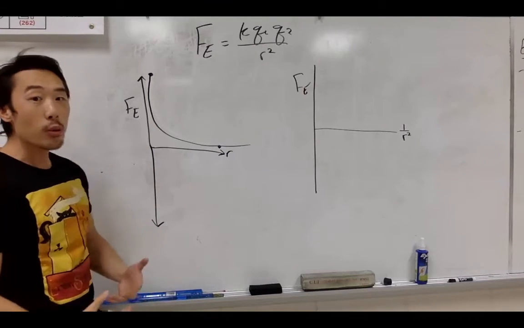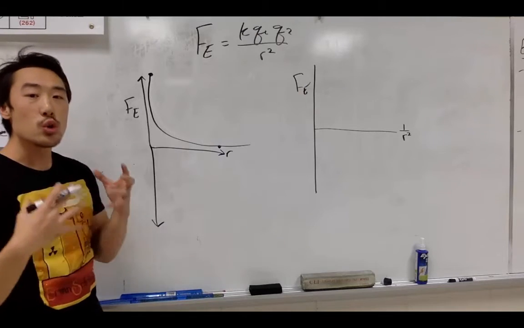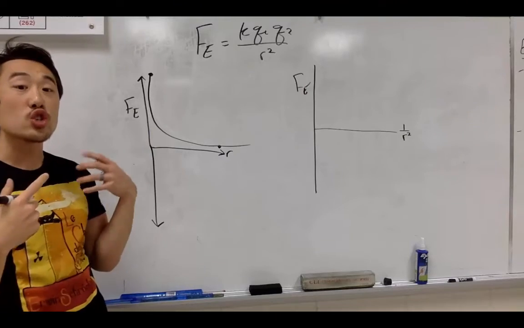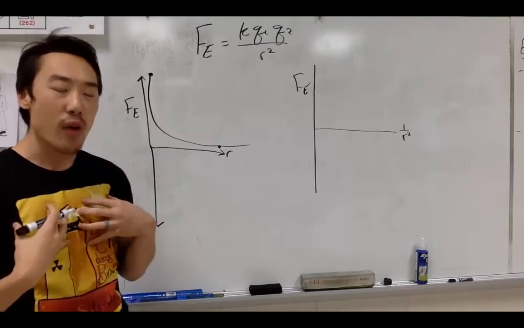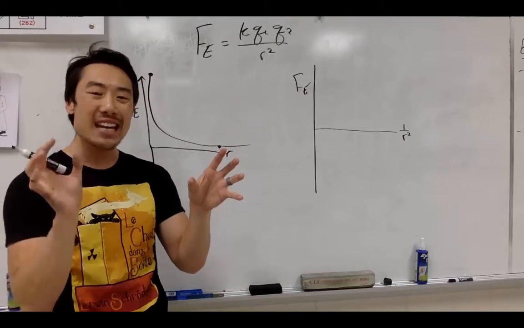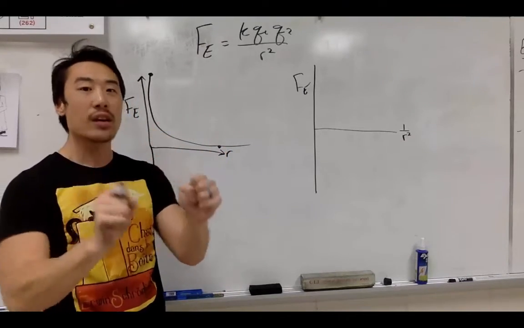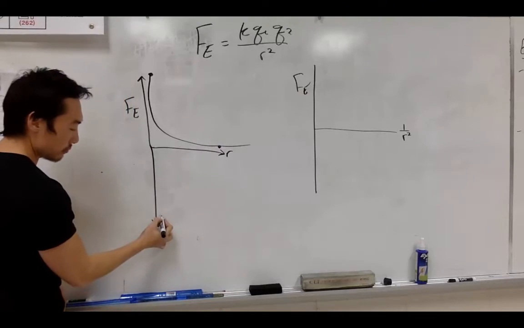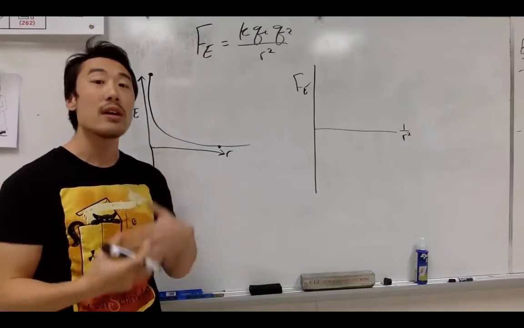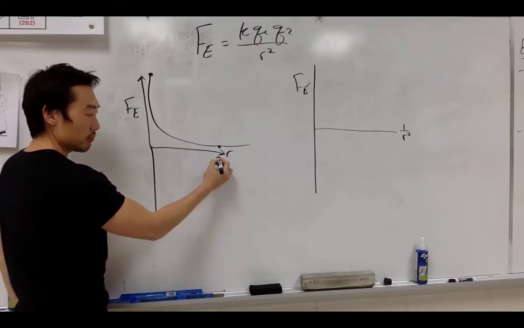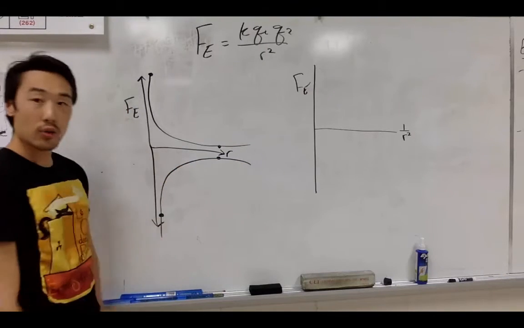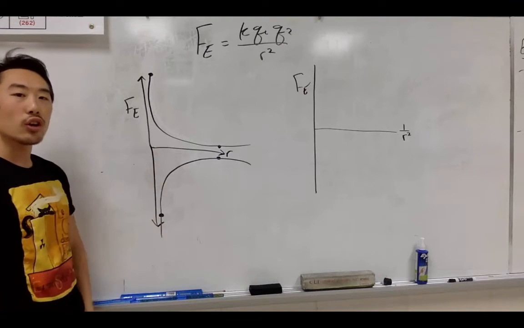Now, if we were to do the same idea but with two different charges, one positive, one negative, the closer they are together, the force of attraction is so great. And for us, the force of attraction is determined by a negative sign. So if we have a positive charge and a negative charge, the force of attraction is very strong, or very negative. However, if you separate the two, then the force of attraction becomes weaker and weaker. In fact, it gets exponentially weaker. And so if we were to plot our data and create a graph, we will get something like this. This is the mirror opposite.